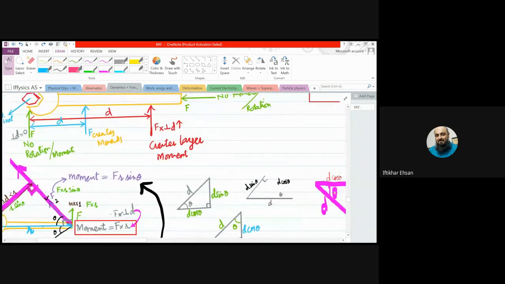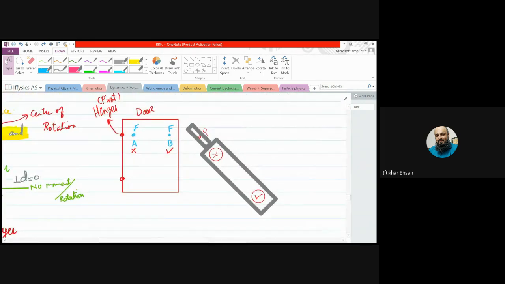For another example, we have thousands of examples around us, and we have done one thousands of times in our life. Like we have a gate and these hinges are the pivot. So what do you think, if we apply the force here, will it turn easily, or at position B? What do you think? Position B. So why does it turn faster? It will have a larger turning effect. It will have a larger distance from the pivot.